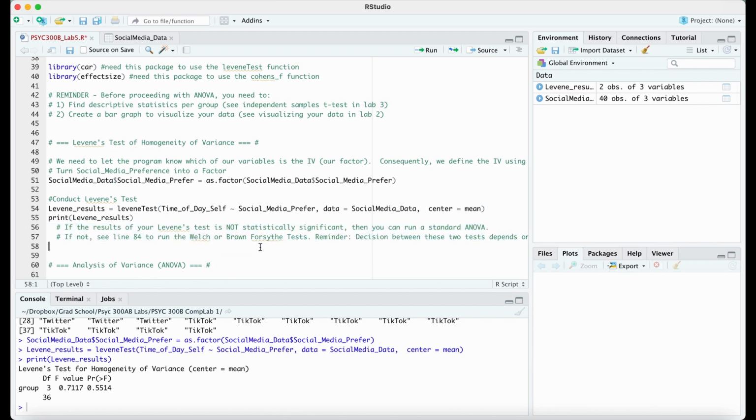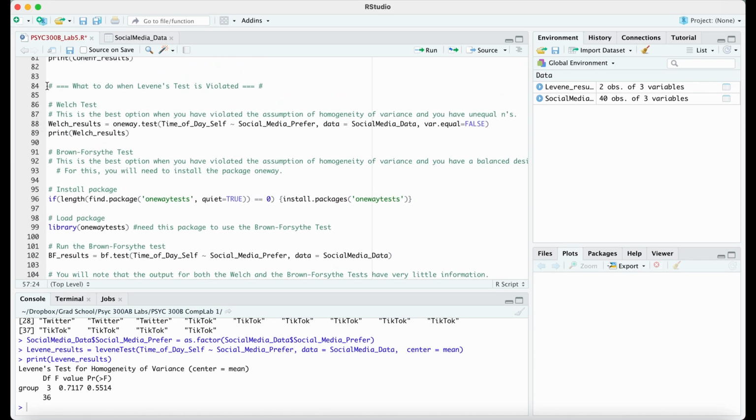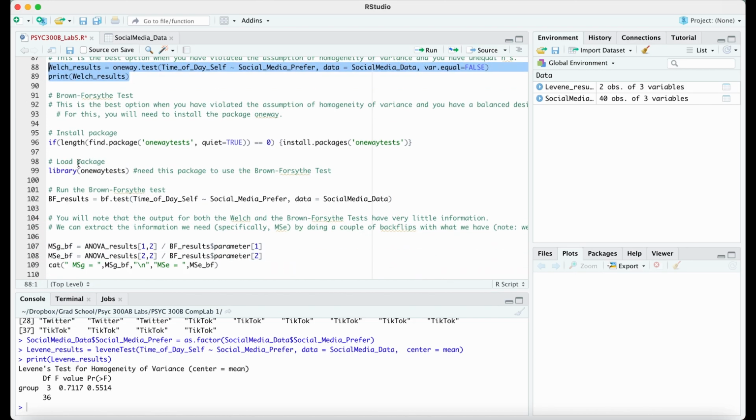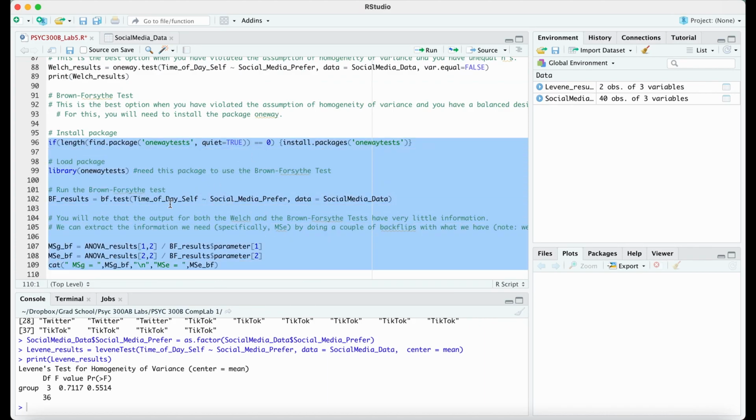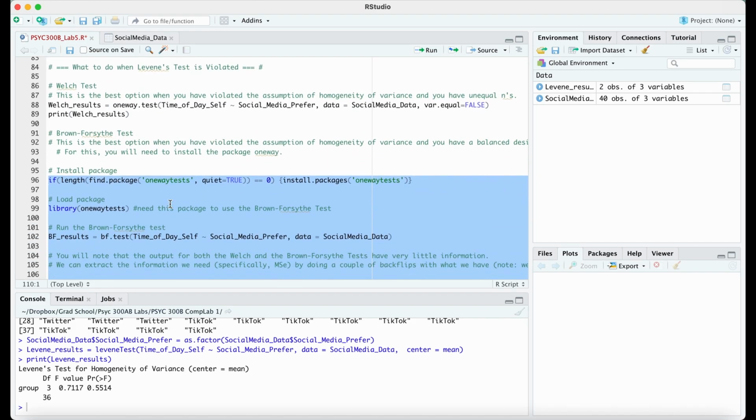Now, I'm not going to actually walk you through these tests in this lab here. However, on line 84, we do give you the code in case you need to use it. Okay, so that starts here. You can see here's the Welch test, and then down here is going to be the Brown-Forsythe test all the way down to there. So if you do violate your assumption of homogeneity of variance, you can use those.